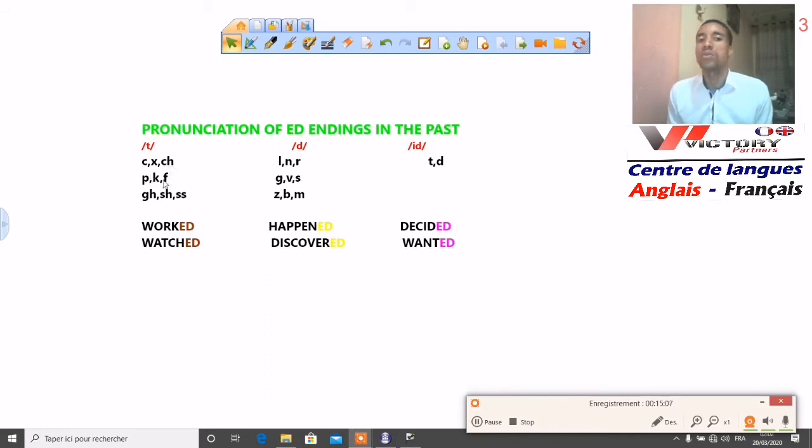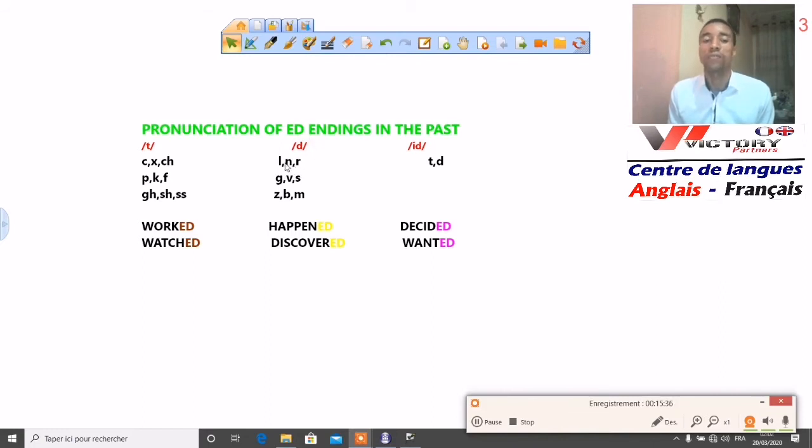Once we find that a verb ends with c, k, double s, we always pronounce t, as exemplified here. We have work, worked, watch, watched, and the sound t.